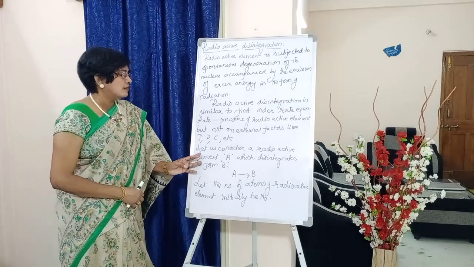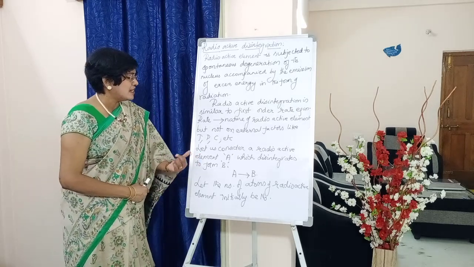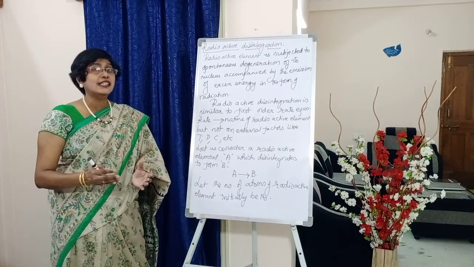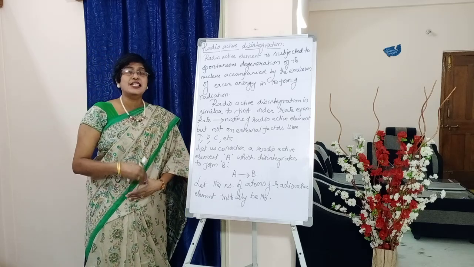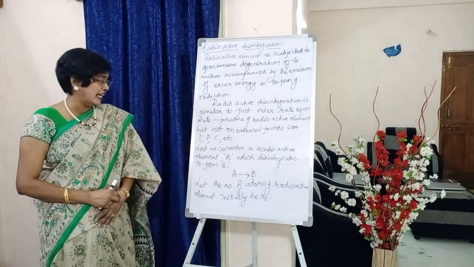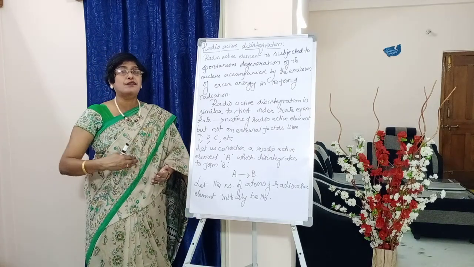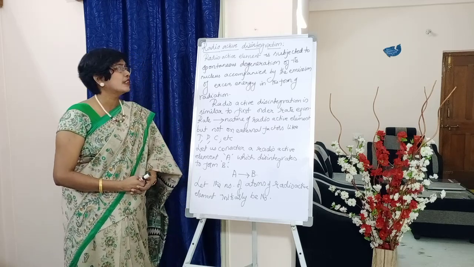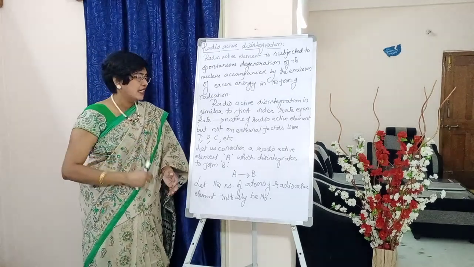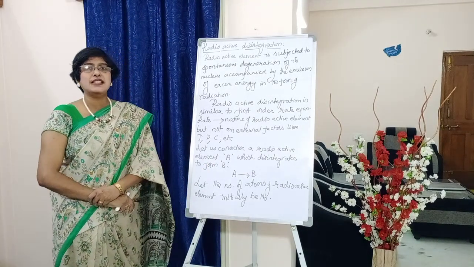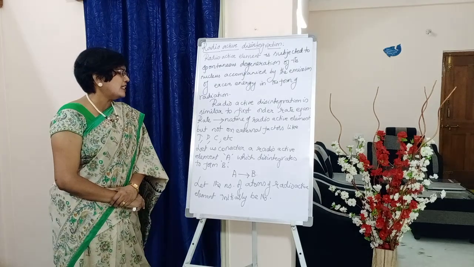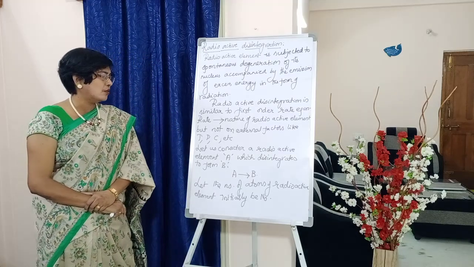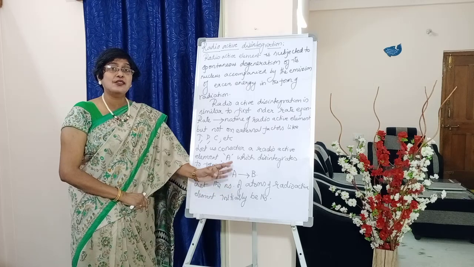Now, moving on to the kinetics. To understand the kinetics, students, we are taking into consideration a radioactive element A which disintegrates to form B. First sentence of the derivation you can write down: let us consider a radioactive element A which disintegrates into B. So A gives B, A is not giving products.